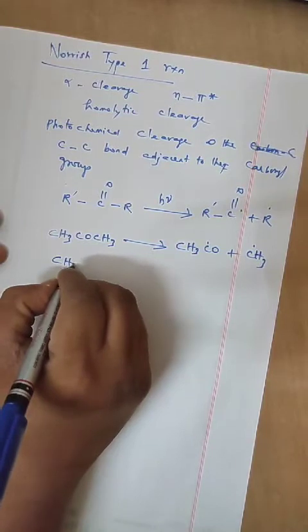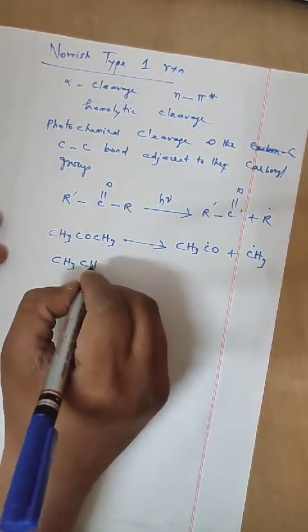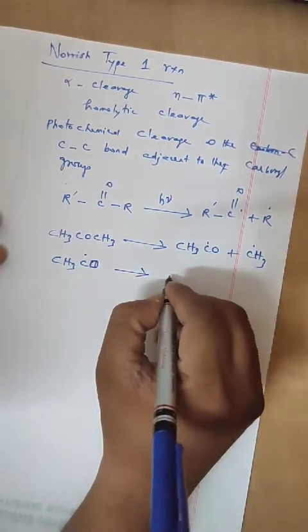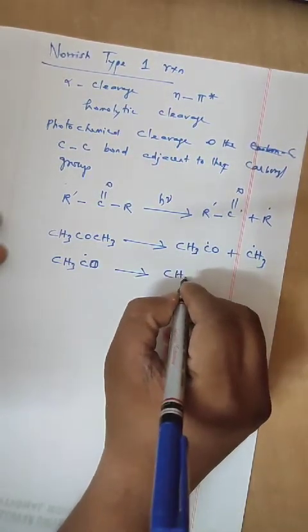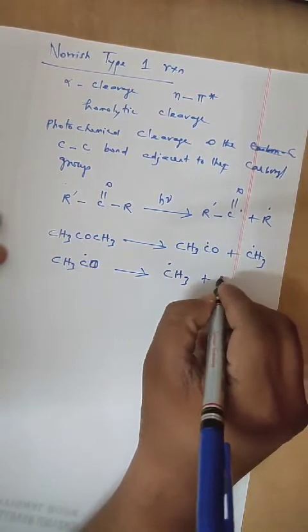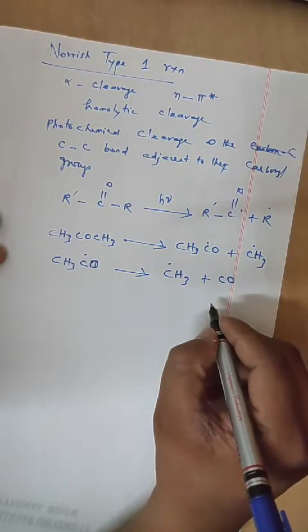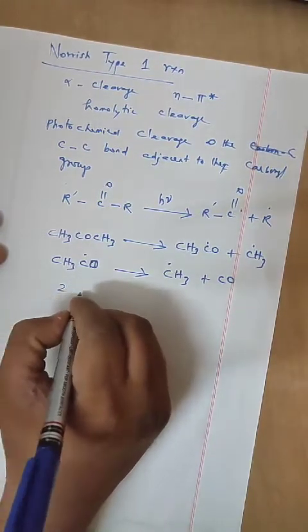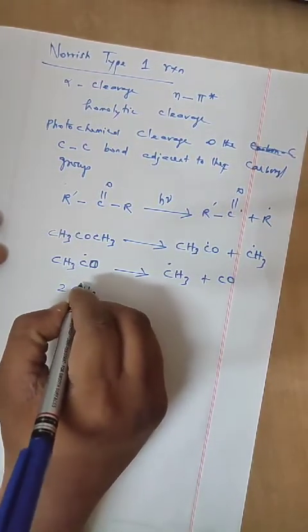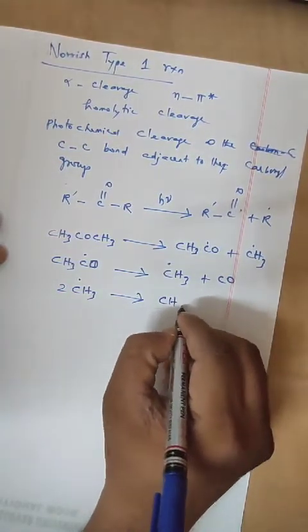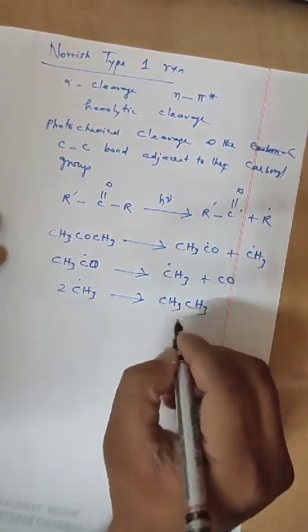Now this CH3 CO also undergoes fragmentation to CH3 plus CO, carbon monoxide.